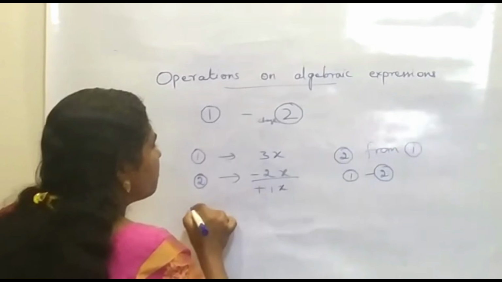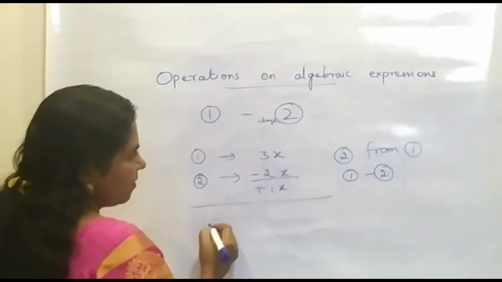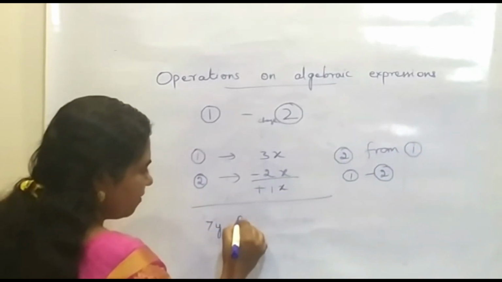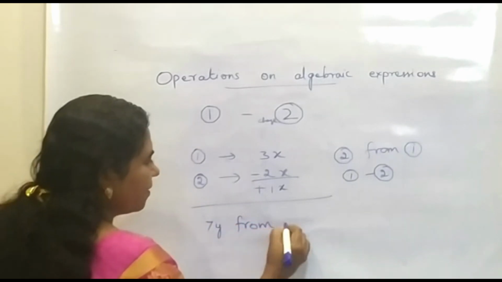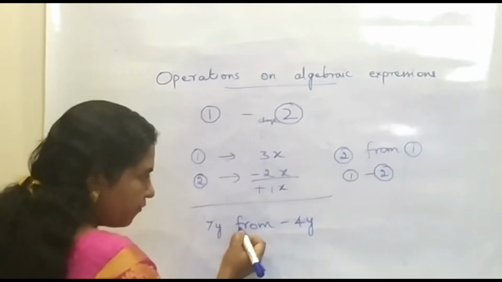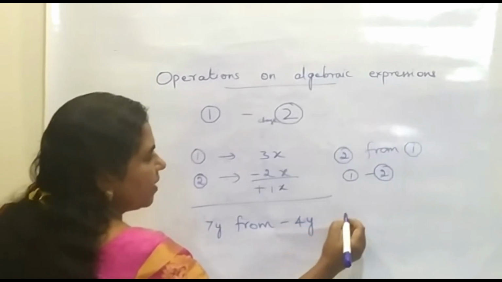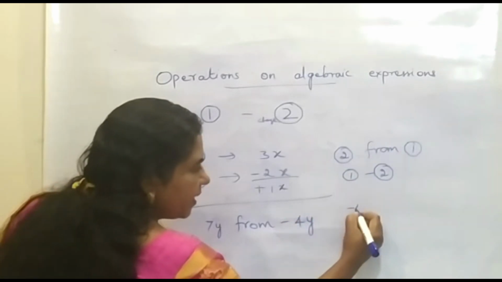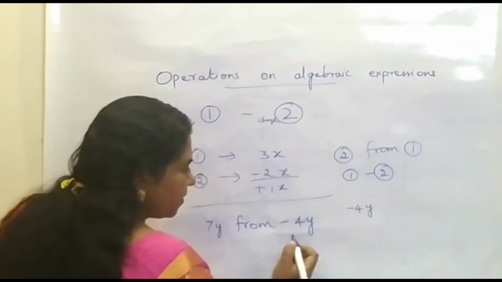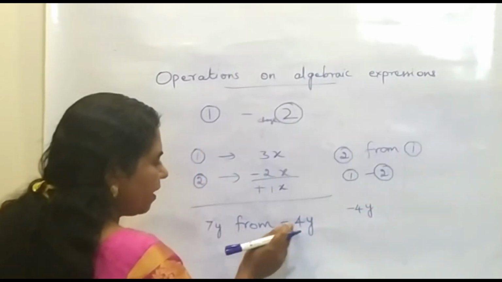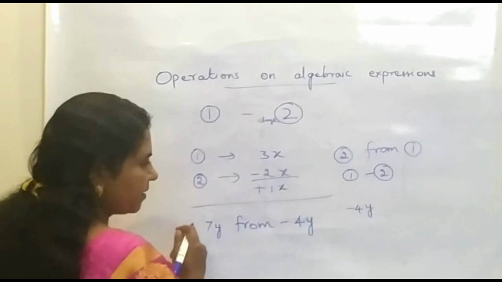Okay, if suppose the question is subtract 7y from minus 4y. So what we have to do? Minus 4y should be written at the top, because 7y from minus 4y. From this we have to take out this, or subtract this.